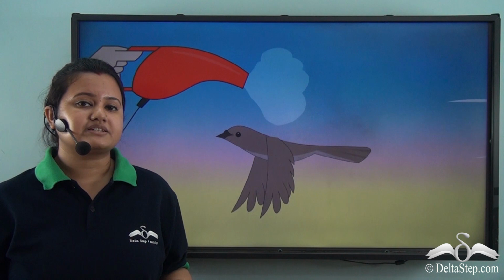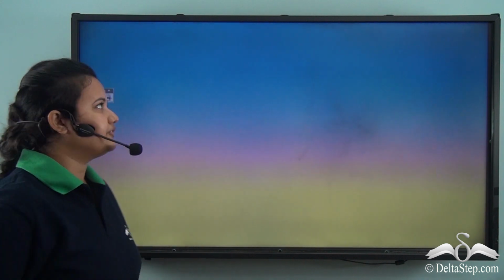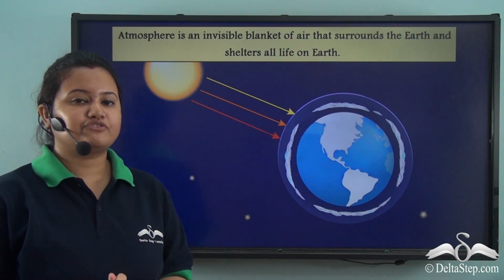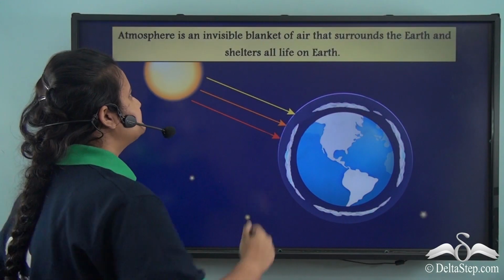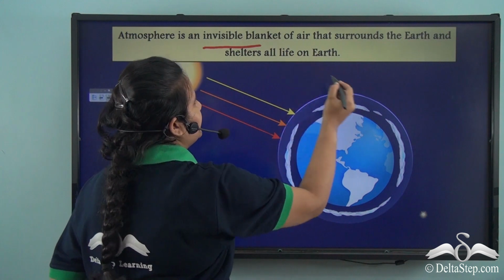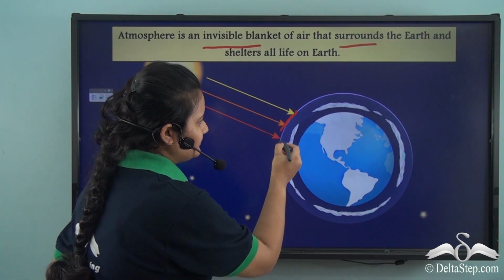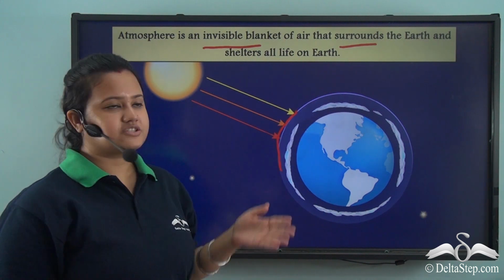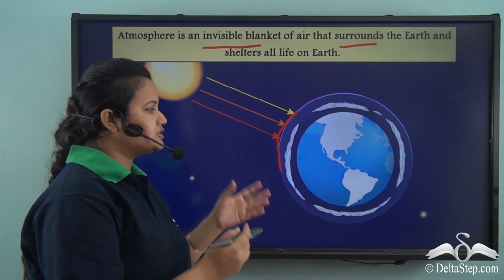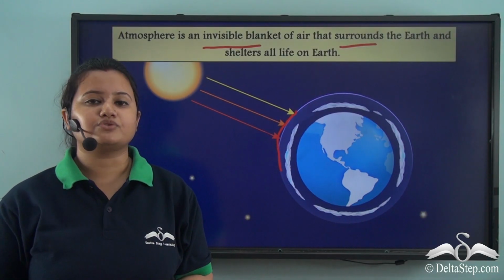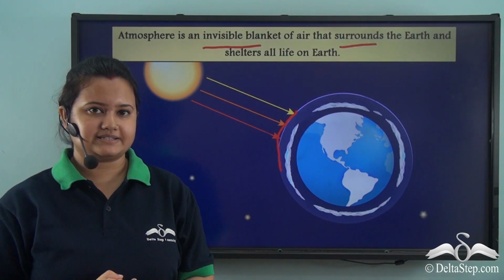So now let us discuss the meaning of atmosphere. So what is atmosphere? Atmosphere is an invisible blanket of air that surrounds the Earth. See, this layer that encircles or surrounds the earth is the atmosphere of the earth. Now, atmosphere is composed of several important gases.